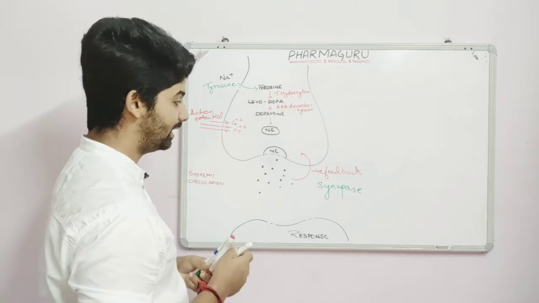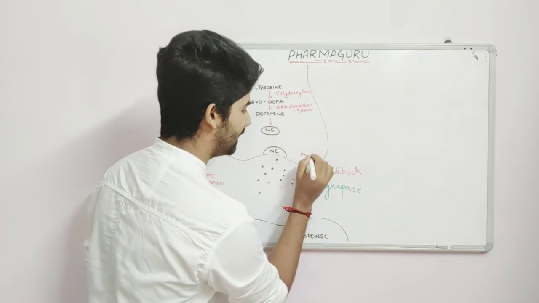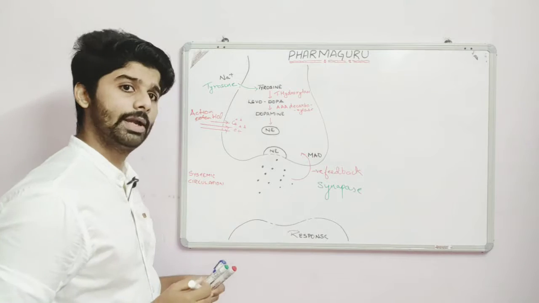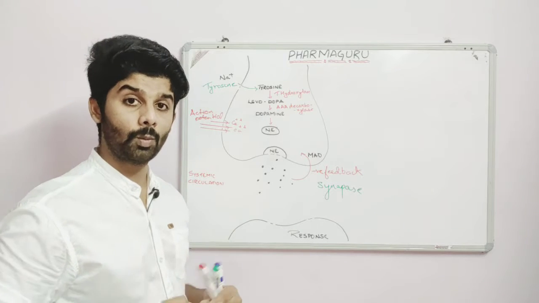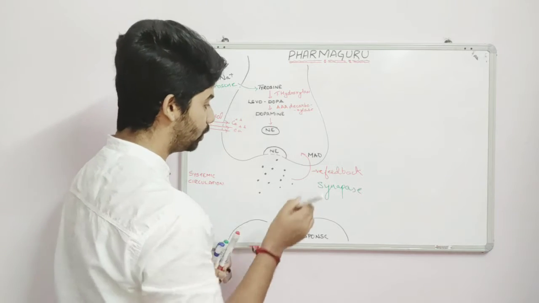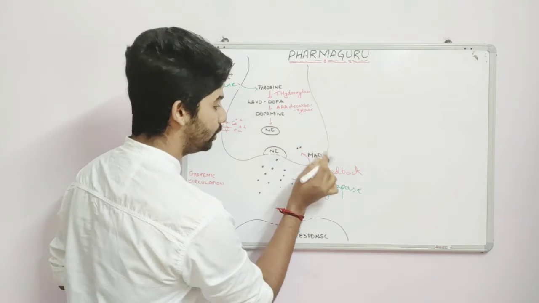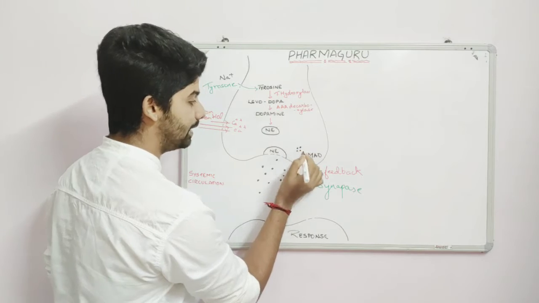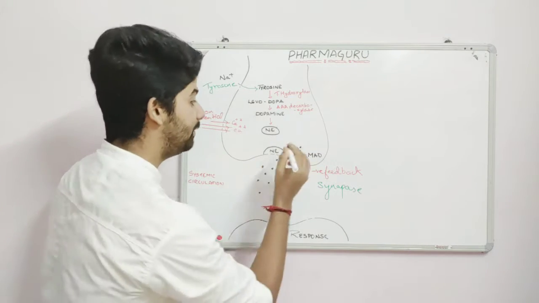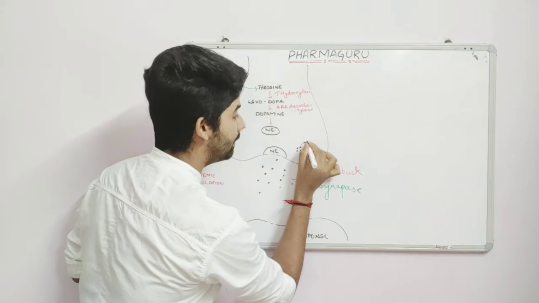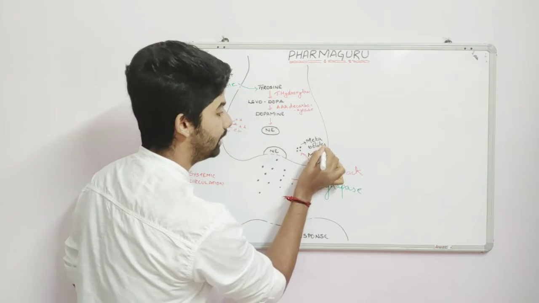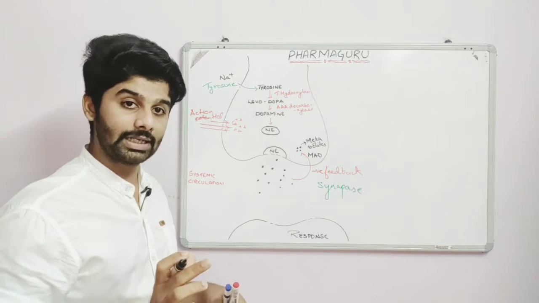What is that enzyme known as? Monoamine oxidase, right? We all have come across this term, monoamine oxidase inhibitors drugs, right? So what happens is, this neurotransmitter norepinephrine, through negative feedback mechanism, enters into the same neuron, and this monoamine oxidase will act upon this and will convert it into its inactive metabolites, right? That is the negative feedback mechanism.